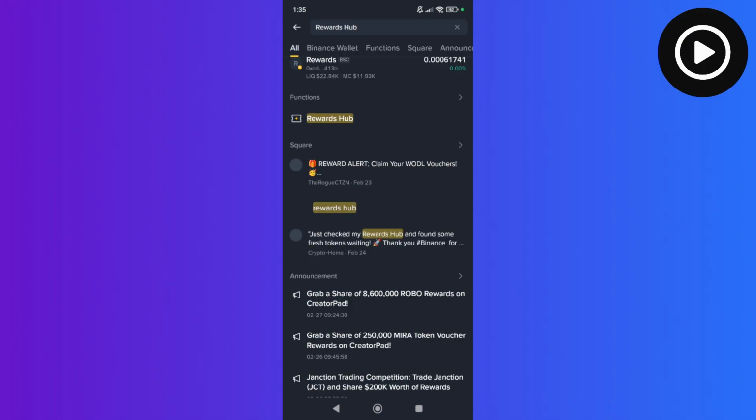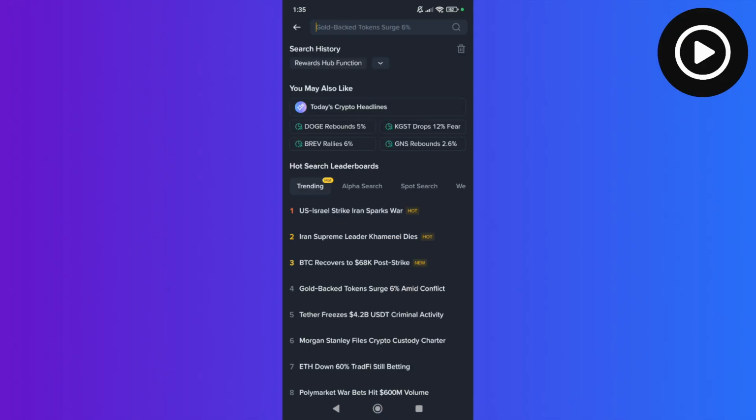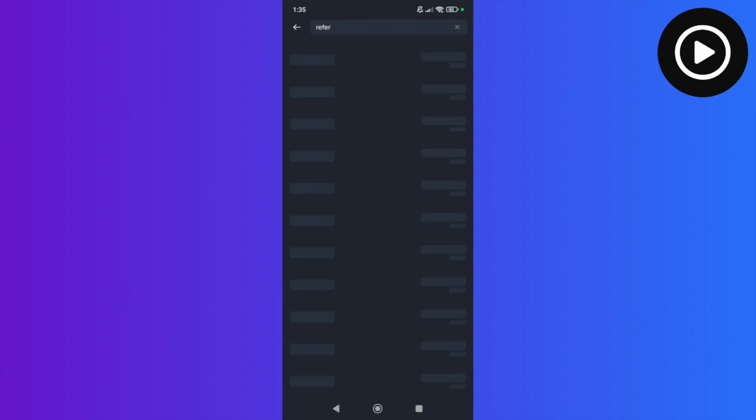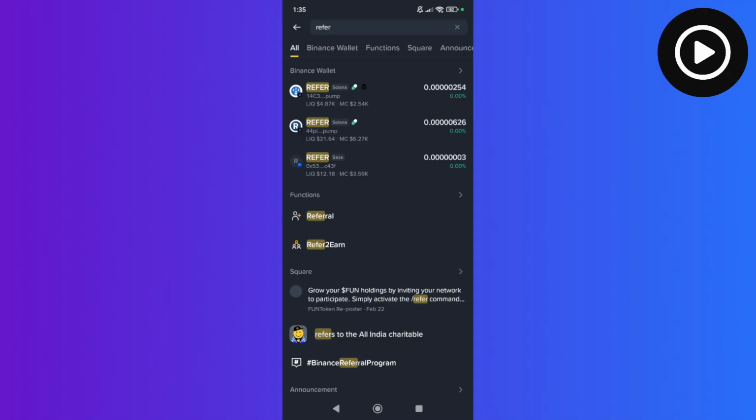And to access the referral, you can simply type in the search bar refer like this and search for it. Now you can click on the referral under the functions, and this will basically give you a referral link for you specifically to share with people and friends to invite them to Binance and use Binance.